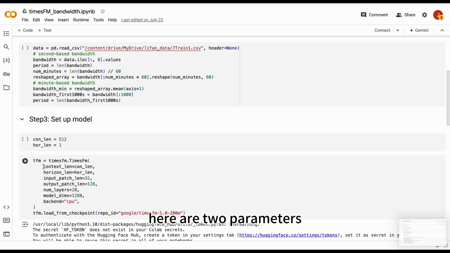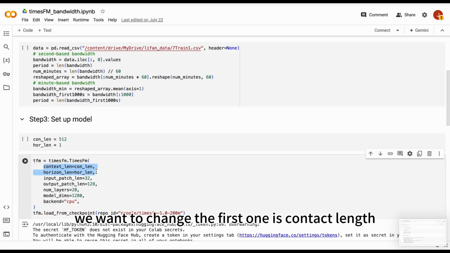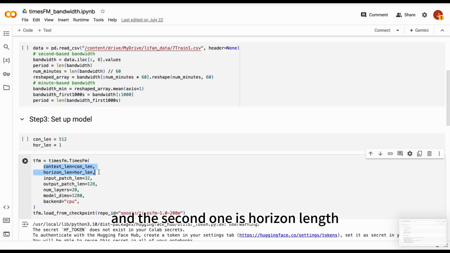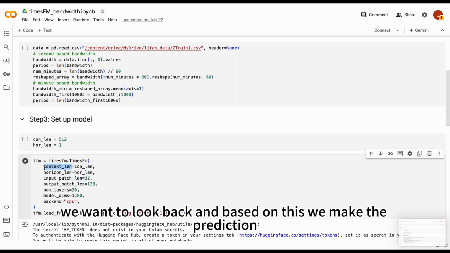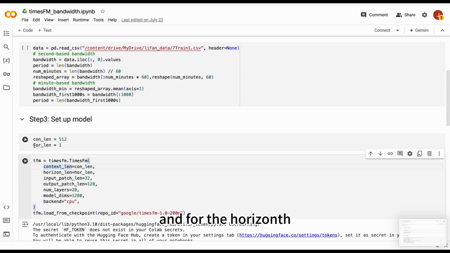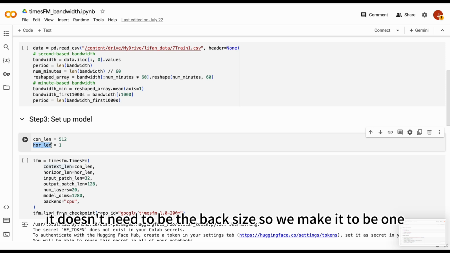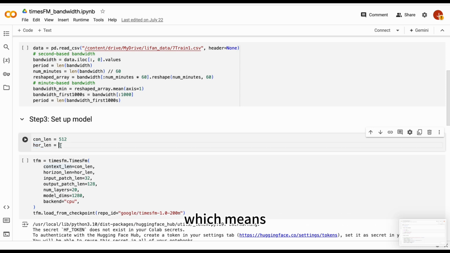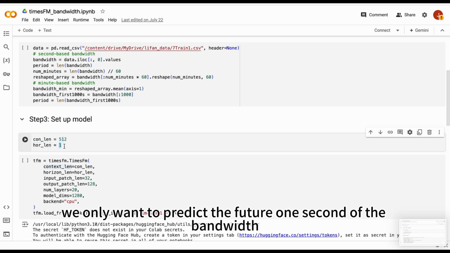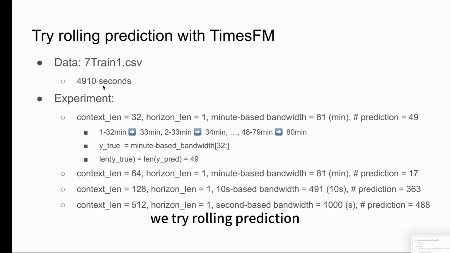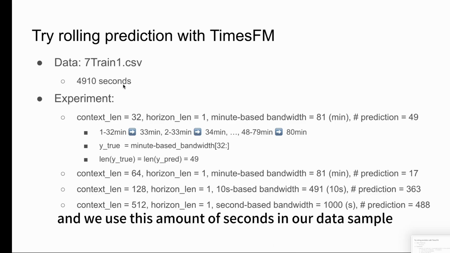Here are 2 parameters we want to change. The first one is context length and the second one is horizon length. The context length means the length we want to look back, and based on this, we make the prediction. And for the horizon length, it doesn't need to be the batch size. So we make it to be 1, which means we only want to predict the future 1 second of the bandwidth. We tried rolling prediction, and we used this amount of seconds in our data sample.